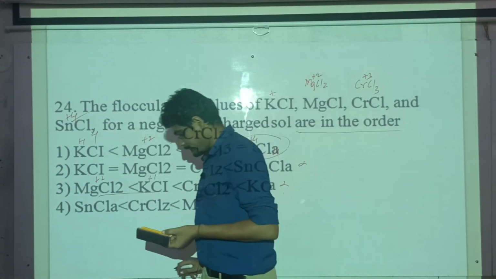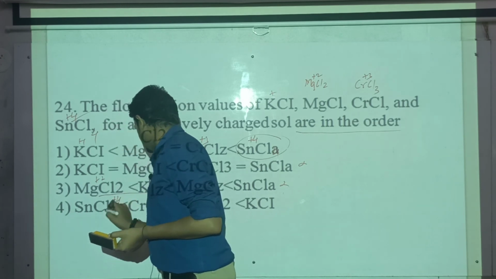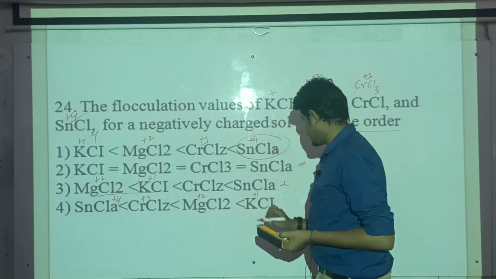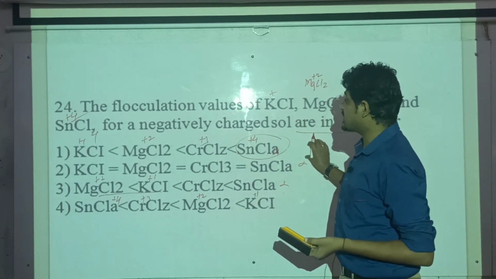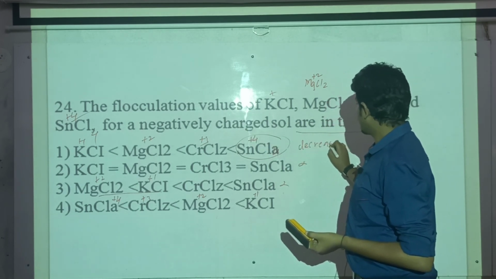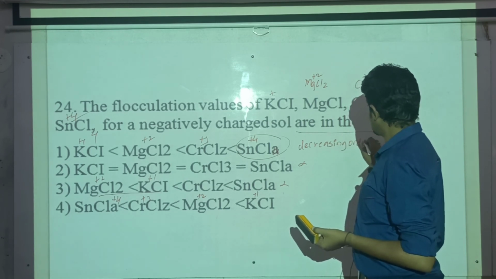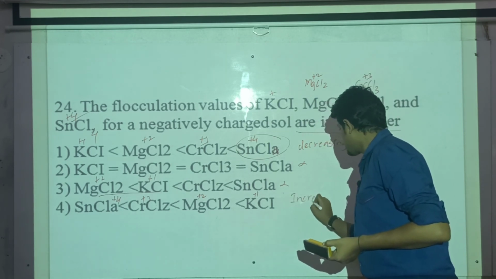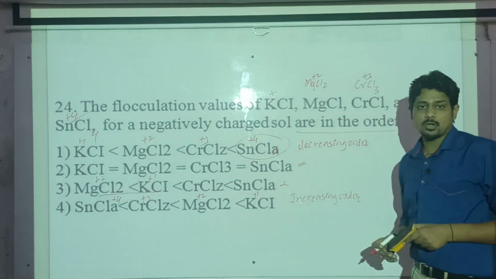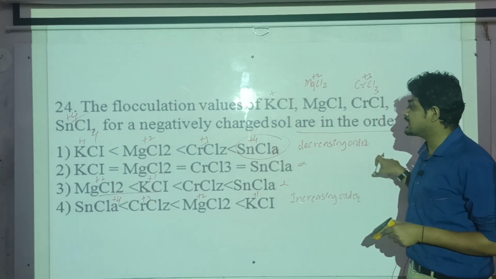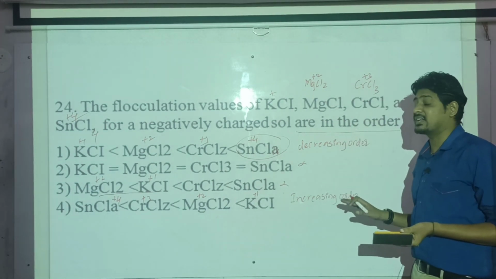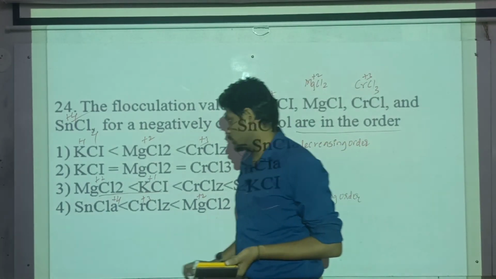Then the fourth one is the reverse of the first one: +4, +3, +2, then +1. See, it is in decreasing flocculation value order. This is in decreasing order, this is in increasing order, this is in increasing order, and this is in decreasing order. So both are correct, but here they have not mentioned whether decreasing or increasing order. We can go for this one.